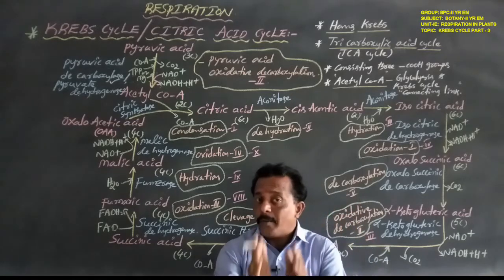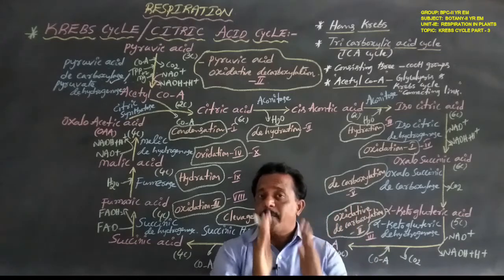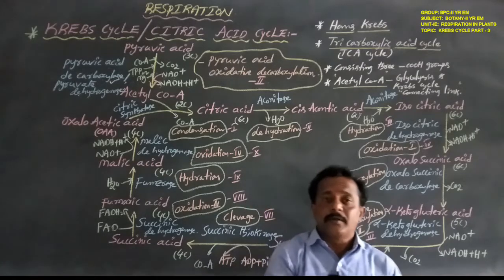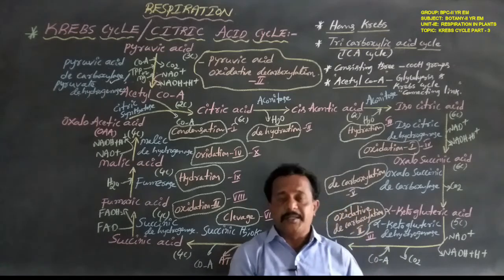The 3 carbon pyruvic acid is the end product of glycolysis, which occurs in the cytoplasm of the cell.